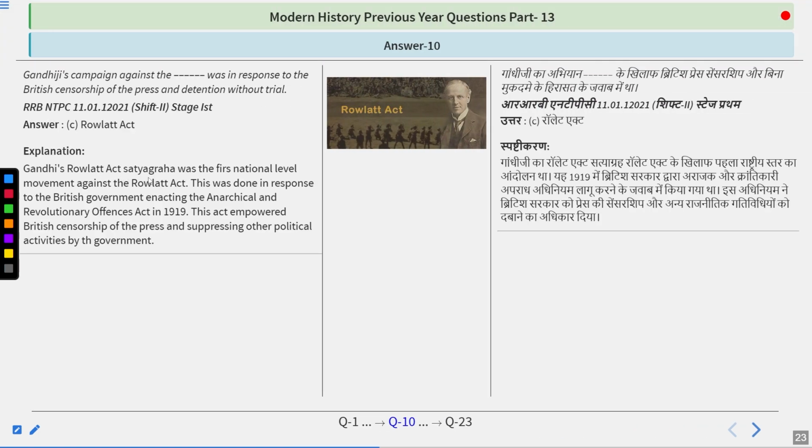So Gandhi's Rowlatt Act Satyagraha was the first national level movement against the Rowlatt Act. This was done in response to the British government enacting the Anarchical and Revolutionary Offences Act in 1919. This act empowered the British censorship of the press and suppressing other political activities by the government. So, do remember the answer is Rowlatt Act. So, I hope the questions we are doing currently will help you and you will never forget anything about Rowlatt Act and later on also about Jallianwala Bagh massacre.